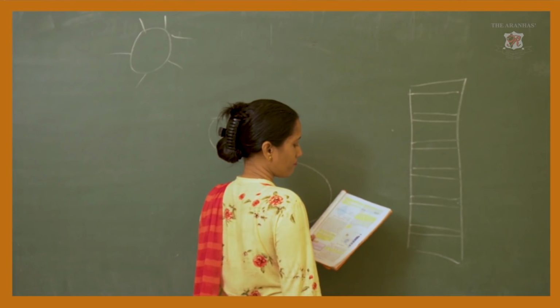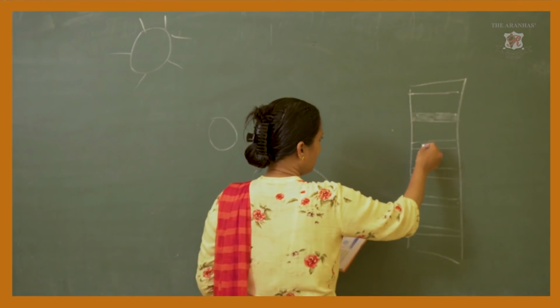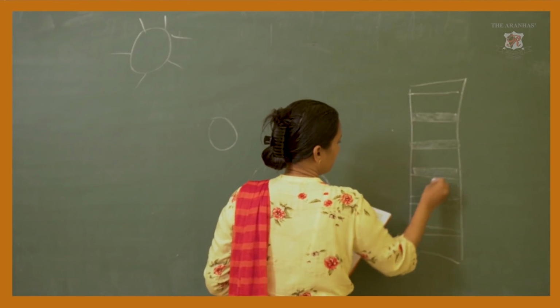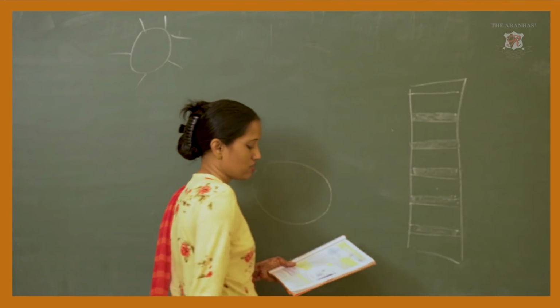One side they have marked as dark, then light, then dark, then light, dark, light, dark, light and dark. So that way.